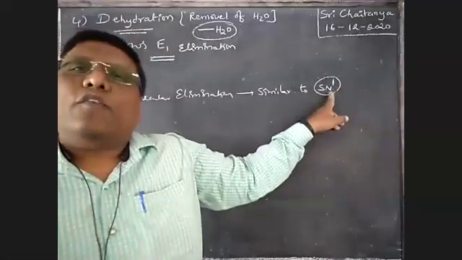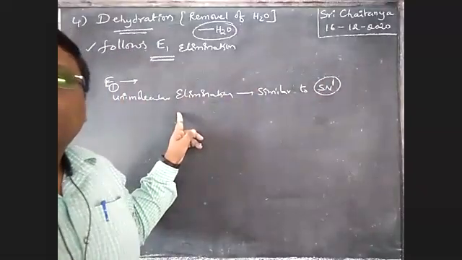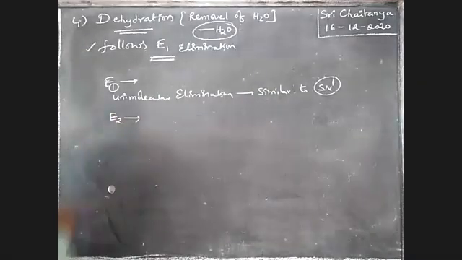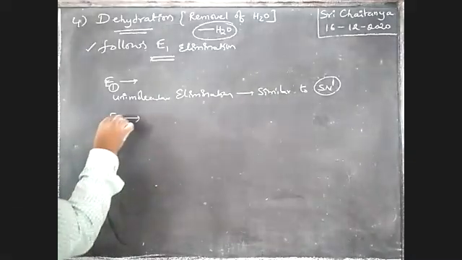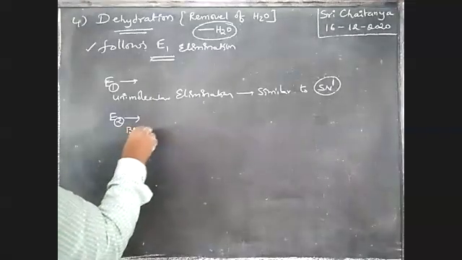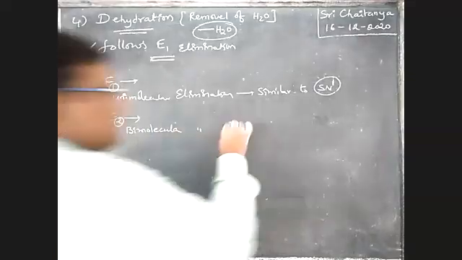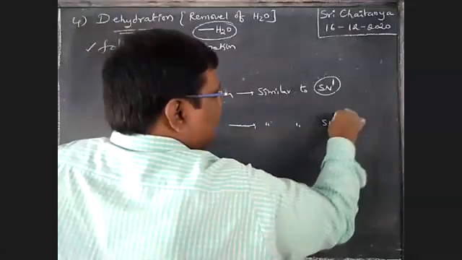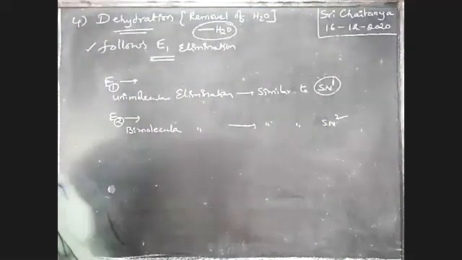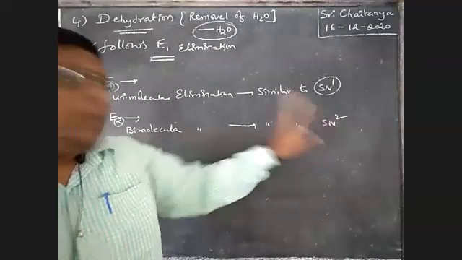Next, E2: the 2 means bimolecular elimination, similar to the SN2 reaction, which is bimolecular nucleophilic substitution.